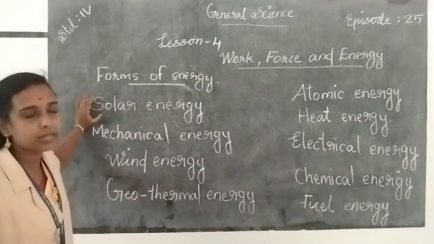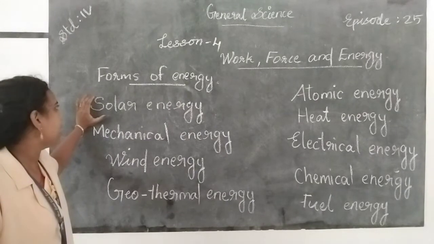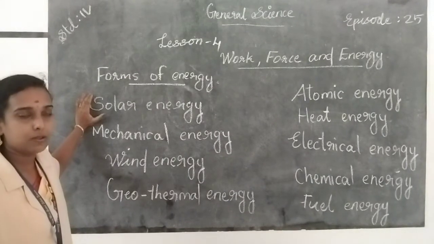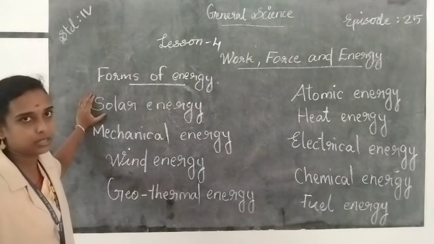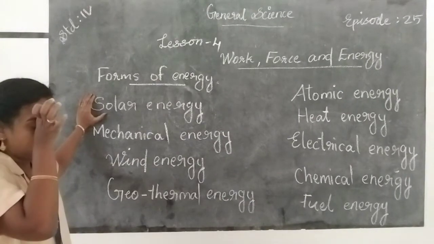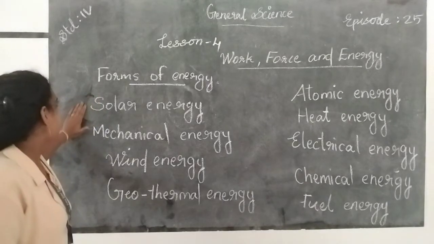So energy is the capacity to do work, and the main source of energy is the sun, and the energy present in the sun is called solar energy, and the plants use solar energy during photosynthesis to make their food, and they convert solar energy into chemical energy during photosynthesis. Then mechanical energy.